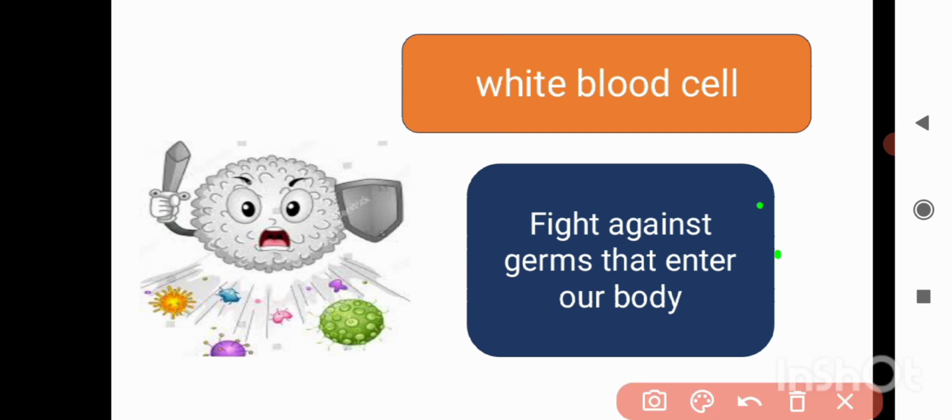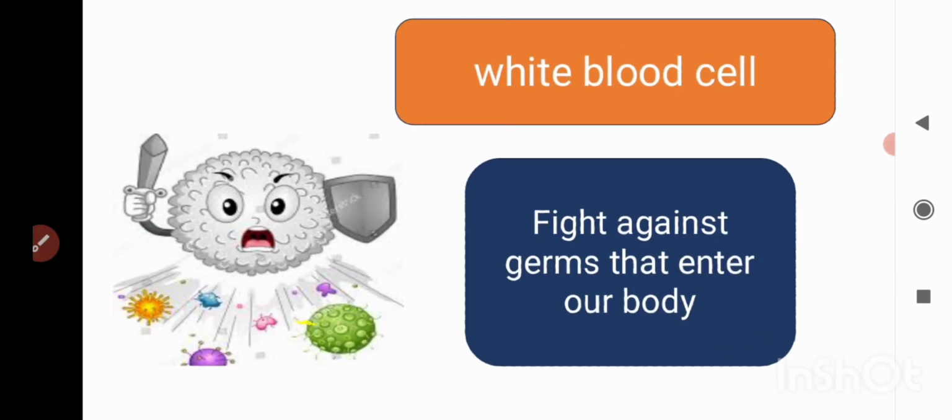Now the function of WBC, that is white blood cells. Whenever any bacteria, virus, or fungus, any kind of microorganism, enters our body, they fight with it. You can see in the picture, this is the function of WBC: to fight against the germs that enter our body.